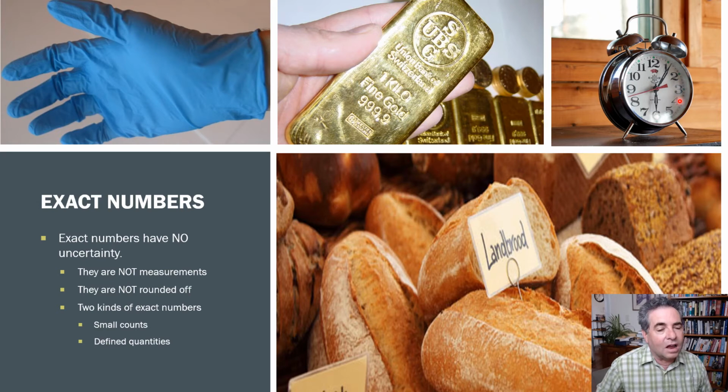What about the clock over here? There's exactly 60 minutes in an hour, and there's exactly 60 seconds in a minute. Are there exactly 365 days in a year? Well, that's a little bit iffier, right? Because you can have a leap year that's got 366 days in it, and you can have a regular year that is 365 days. And I guess the average year would be 365.25. That's a little ambiguous. So sometimes you have to think pretty carefully about whether something is exact or not.